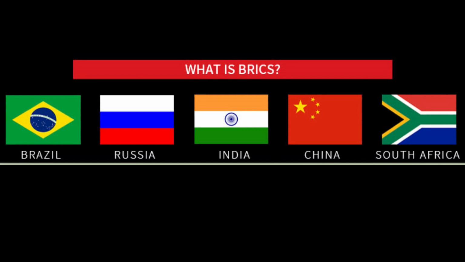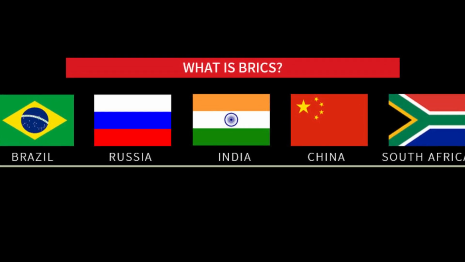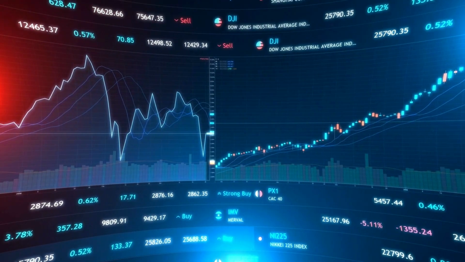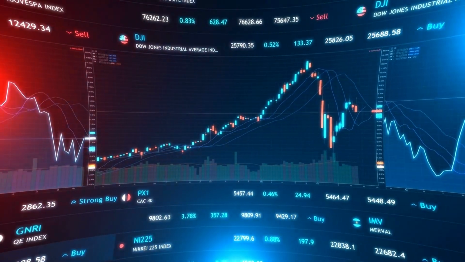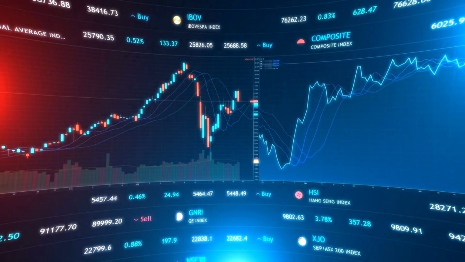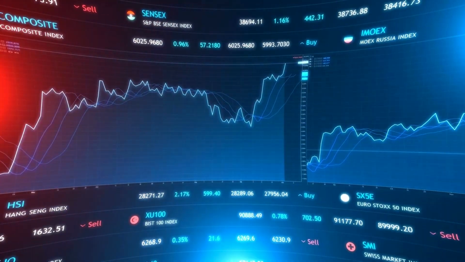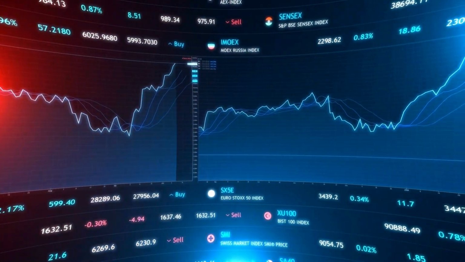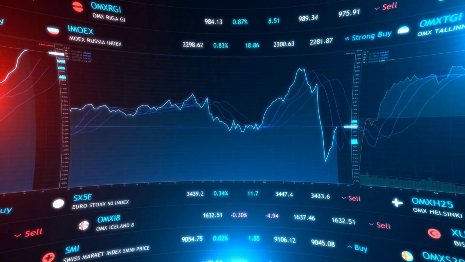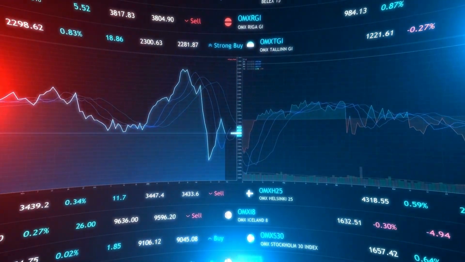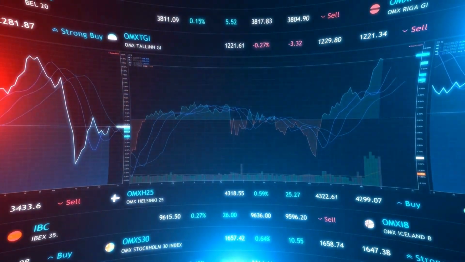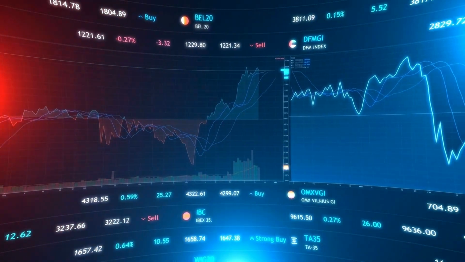BRICS nations, Brazil, Russia, India, China, and South Africa, are increasingly supporting local currency trade, further challenging dollar hegemony. These developments indicate a clear shift in the global energy trade landscape, reducing the dollar's central role and weakening its influence over international markets.